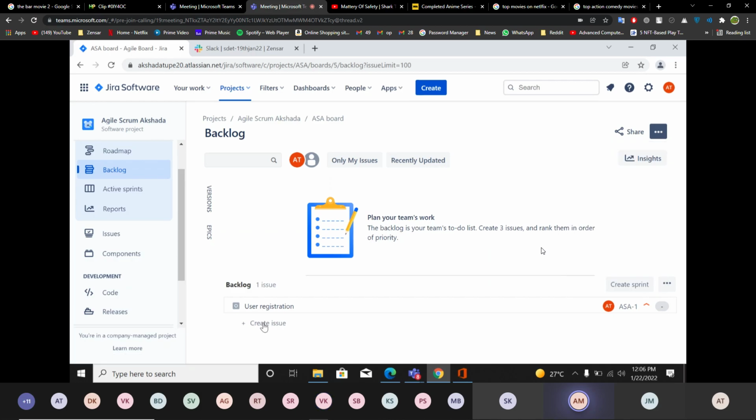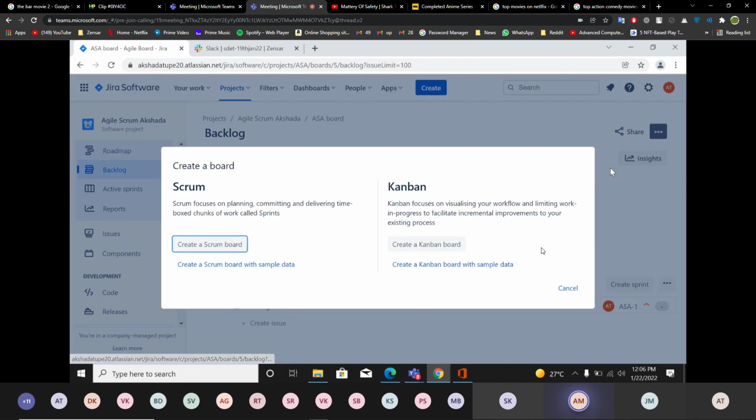And what about this create issue? Here you can create an issue only. Then how to assign the story? There is an assign part on creation of the dashboard. There you can assign to someone. Create a Scrum board.